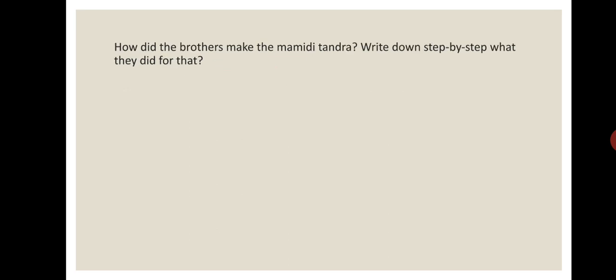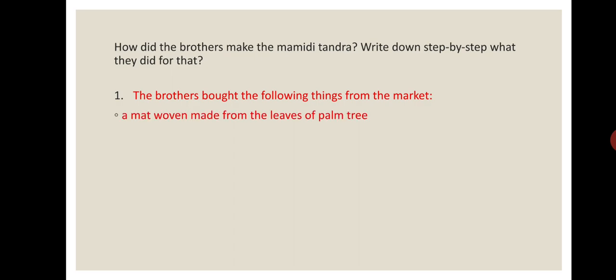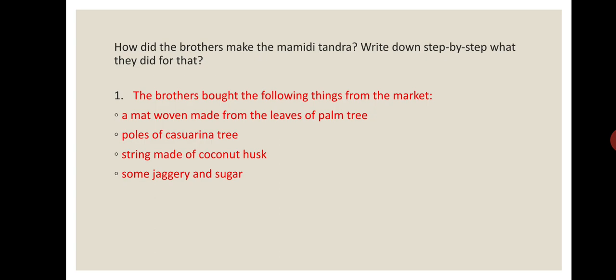Now, next question. How did the brothers make the Mamidi Tandra? Write down step by step what they did for that. First, the brothers bought the following things from the market: a mat made from the leaves of palm tree, poles of cashew nut tree, string made of coconut husk, some jaggery and sugar. Step number 2.